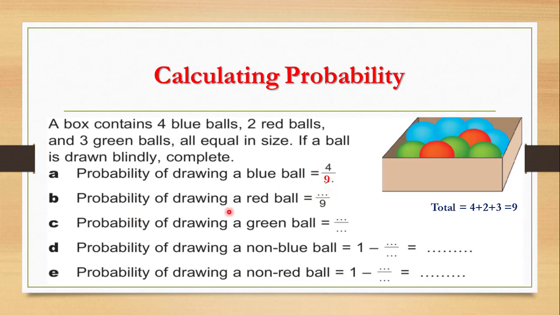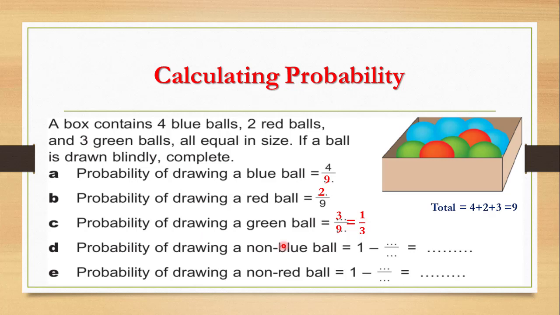The probability of drawing a red ball: here we have 2 red balls, so 2 over 9. The probability of drawing a green ball: here we have 3 green balls, so 3 over 9. Then simplify by dividing up and down by 3, and it will be 1 over 3.